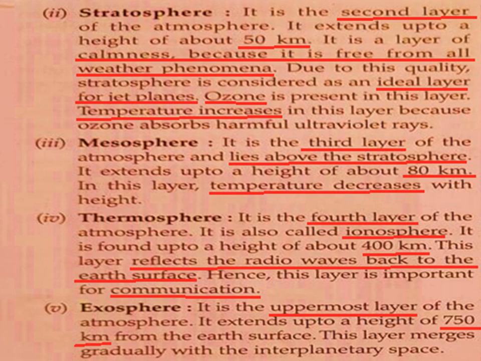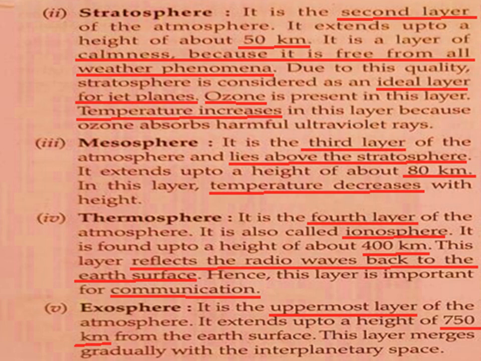Because of the absence of weather phenomena, this layer is considered an ideal layer for jet planes. Okay. You can find ozone in this layer, and because of this, the temperature increases in the stratosphere.